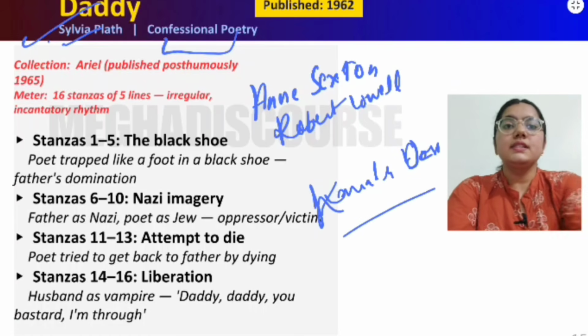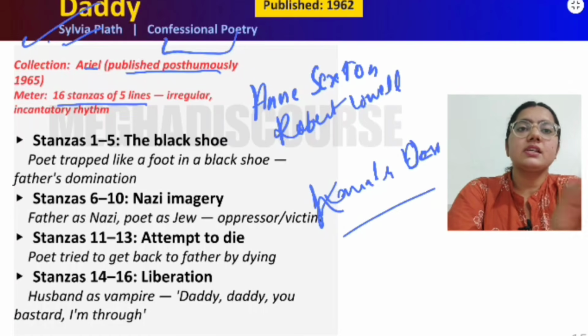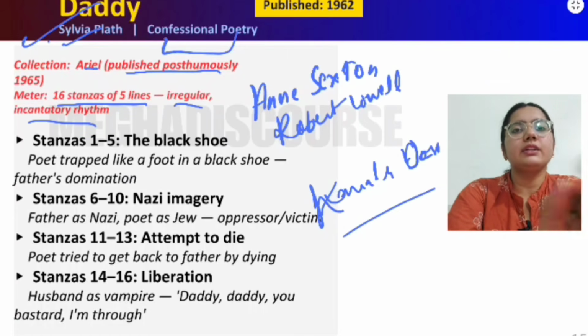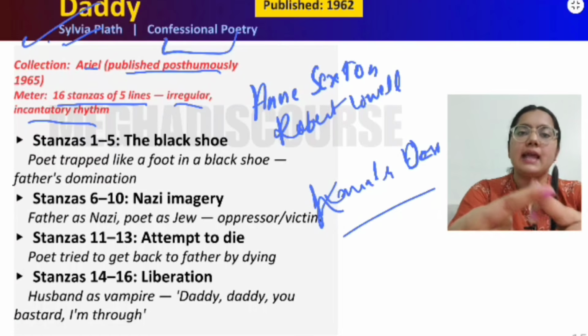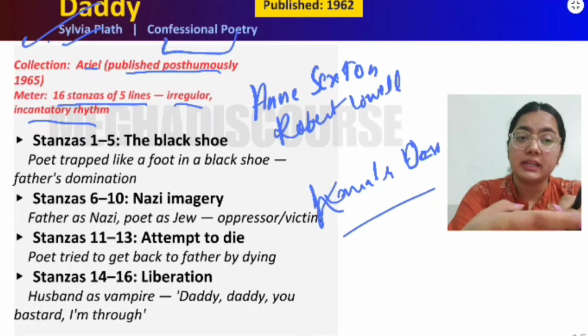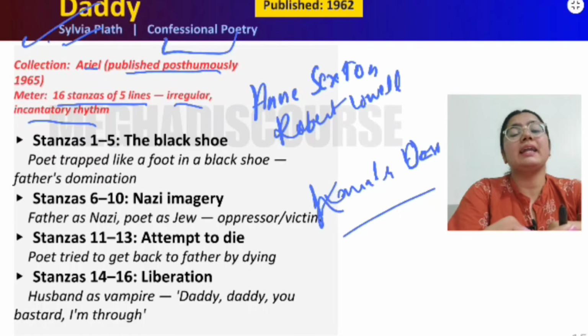Okay, so this is in the collection Ariel, which was published posthumously. As for meter, we have 16 stanzas of 5 lines, irregular, with an incantatory rhythm. Sylvia Plath is basically confessing how she used to hate her dad and her husband. And she resurrected both of them through this poem and killed them, we can say metaphorically.